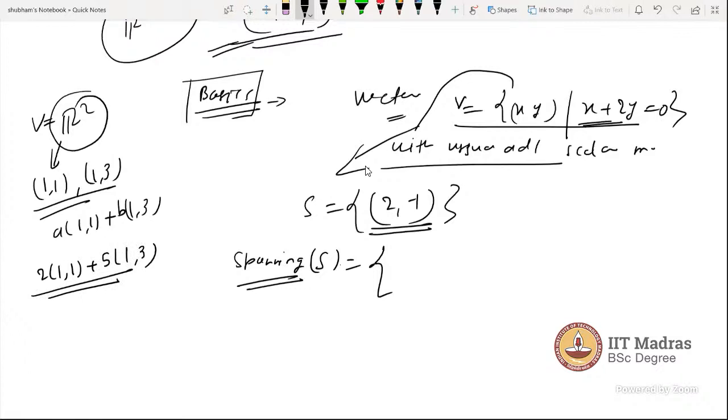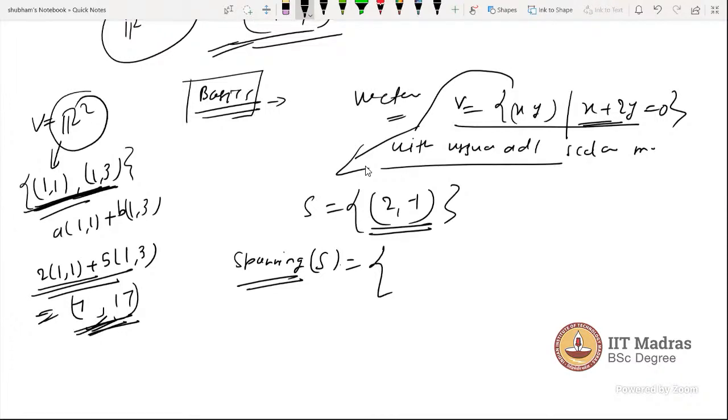This is a linear combination of these two vectors. If you do the operations and solve each element, this will be 7 and 17. So this vector is a linear combination of these two vectors.